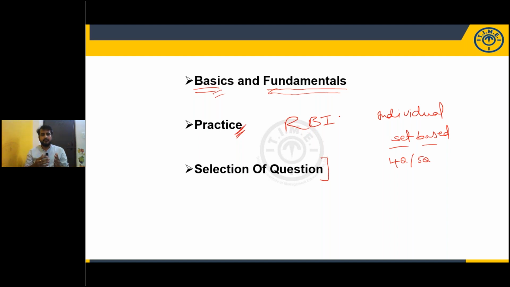What do you mean by the number of persons to the left of A is the same as the number of persons to the right of B? All these are technical terms. What do you mean by only one person is ahead of B? All these technical terms, basics and fundamentals, you have to know before going to the exam. Then only you will get success. Don't think that after going to the exam, just by listening to the classes, you can do anything. You never get success that way.